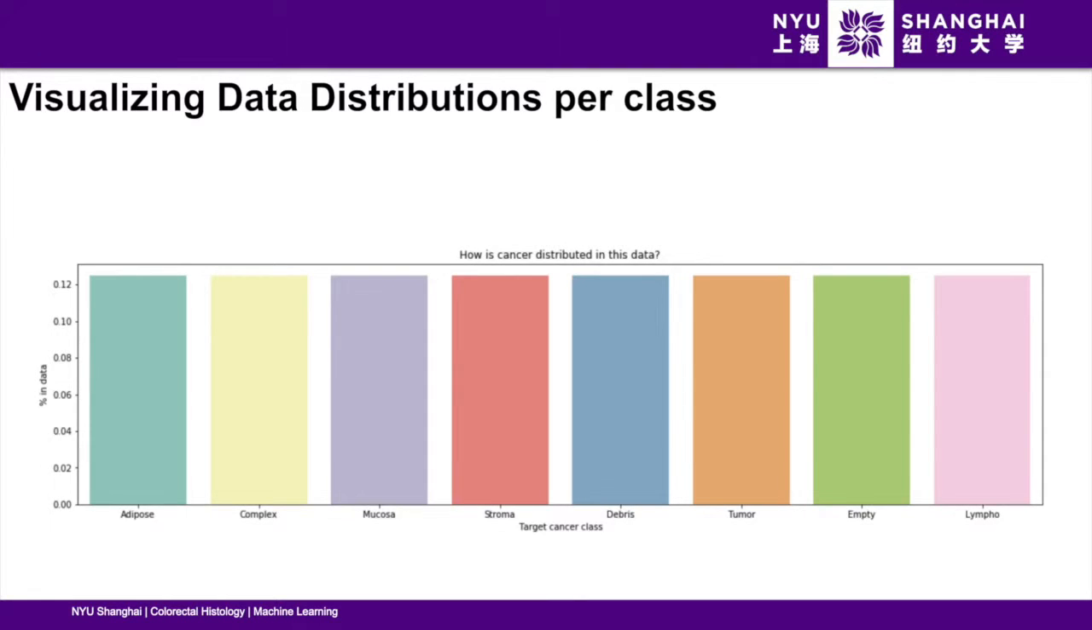Let's visualize the data distribution per class after data augmentation. We could see that our data is very well distributed across the classes, so we did not run into the problem of having unbalanced data.